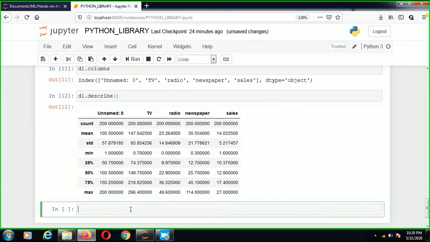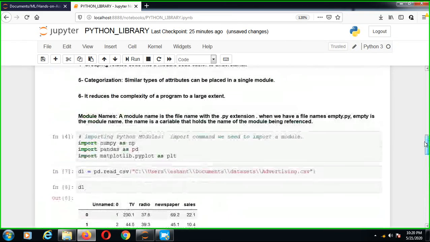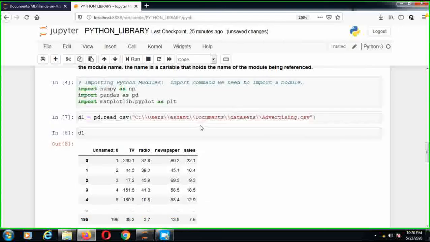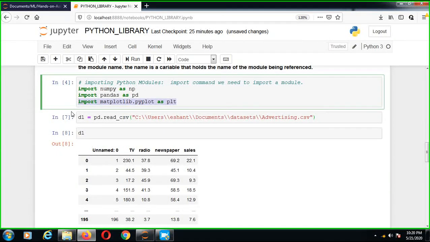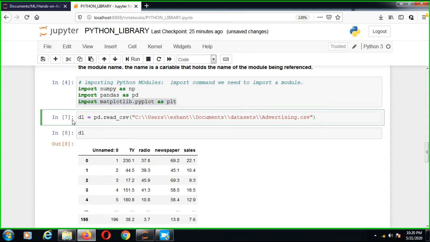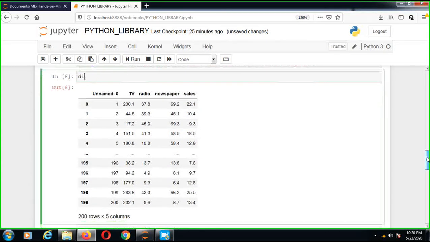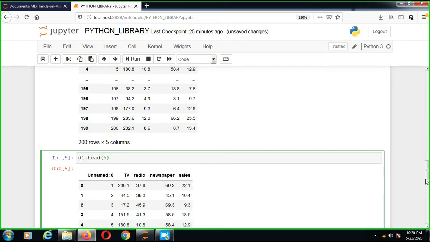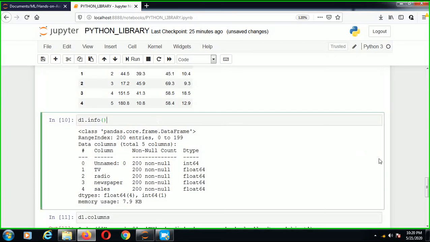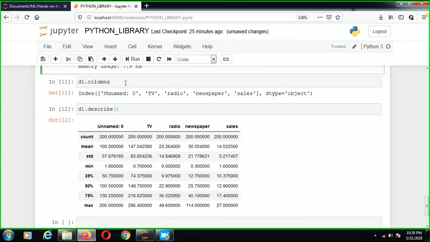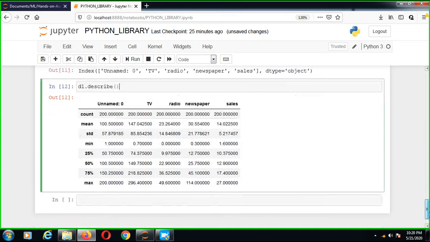This is Python AI programming. I'm just showing these values. So friends, we can get a number of things in Python, and I am doing it fast. First import these files. These files are for plotting graphs; I'll tell you next, it's a big topic. Then we read the CSV file through pandas, display the object, the first headings, information, columns, and then descriptions. So these are the Python programming steps.